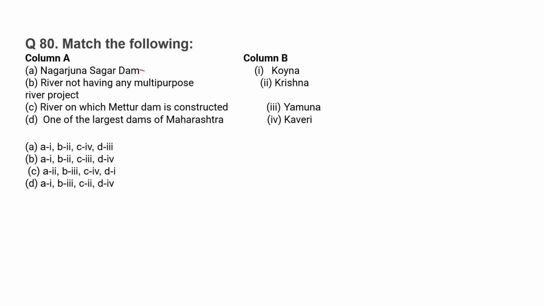Match the following. Nagarjuna Sagar Dam. It is constructed on Krishna River. River not having any multi-purpose river project. Yamuna. River on which Mettur Dam is constructed. That is Kaveri. One of the largest dams of Maharashtra. Koyna. Option C is the correct option.